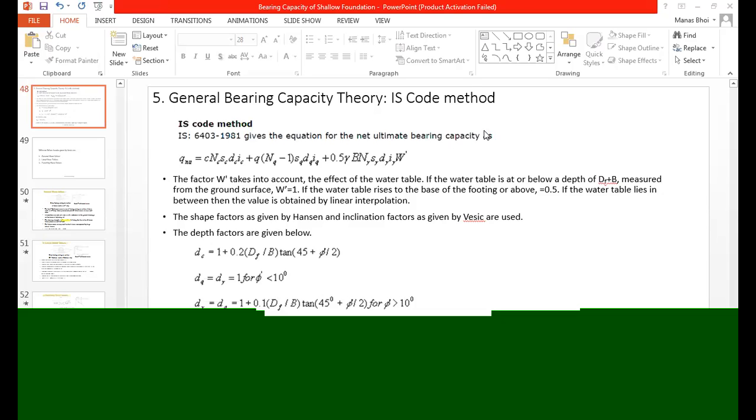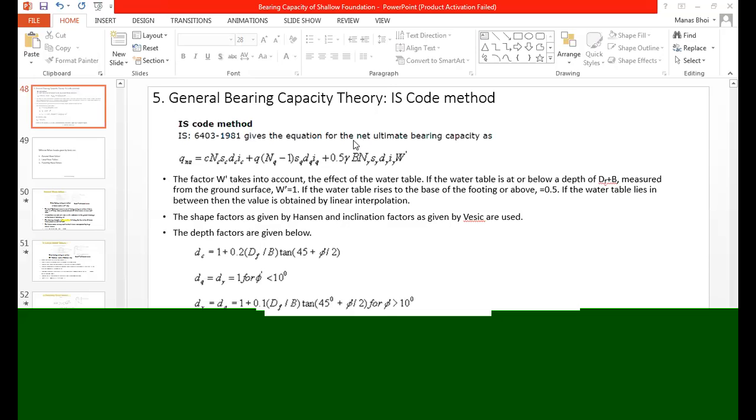Now today we are going to see the Indian Standard bearing capacity theory, that is IS code 6403-1981. The equation is very similar to the earlier general bearing capacity theory. The only thing is that here a factor W dash is multiplied, and this is for the water table effect.